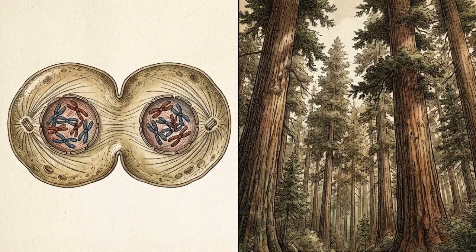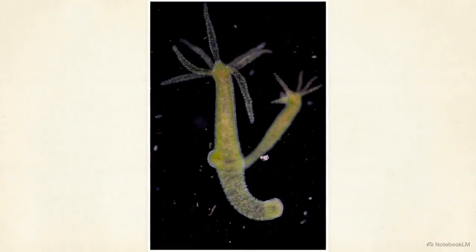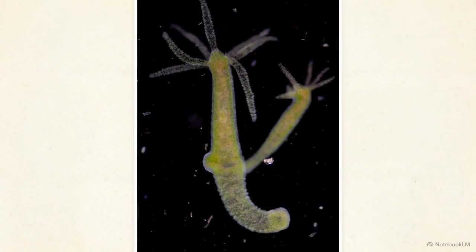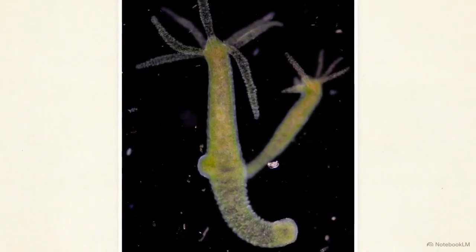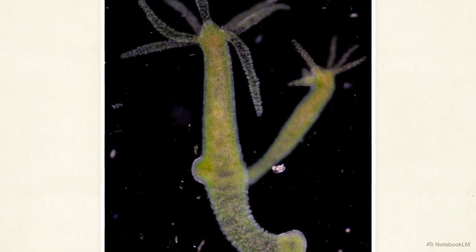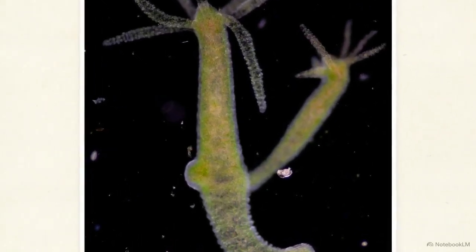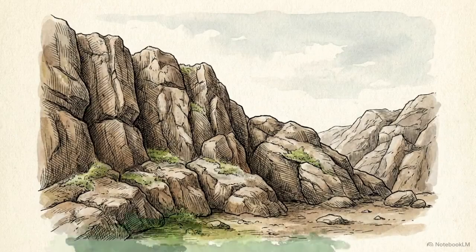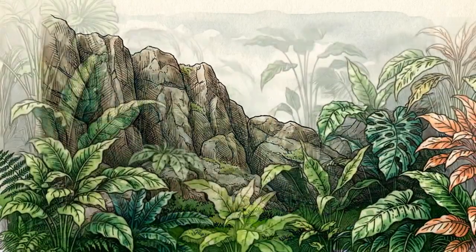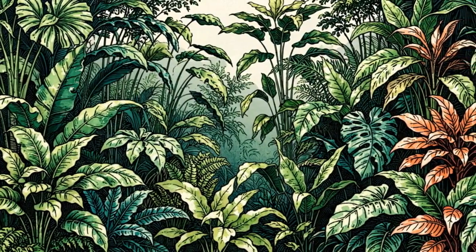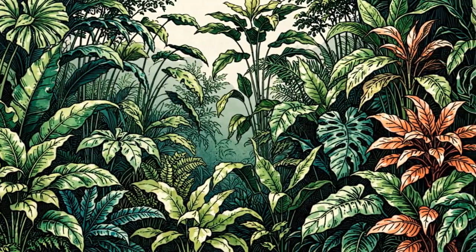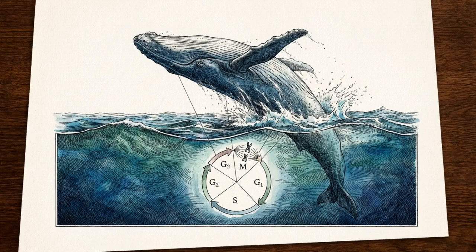These microscopic mechanics scale up to dictate the macroscopic results we see in the physical world. Because mitotic cloning preserves the exact integrity of the parent organism, it drives tissue repair, physical growth, and even asexual reproduction, as seen here in a hydra budding a new clone of itself. Meiosis, on the other hand, constantly shuffles the deck. By forcing genetic variation, it provides the raw material necessary for evolutionary adaptability. The discrete mechanical phases executing inside a single nucleus ultimately dictate the survival and shape of every living organism on Earth. But a biological engine this powerful has to be strictly bracketed.